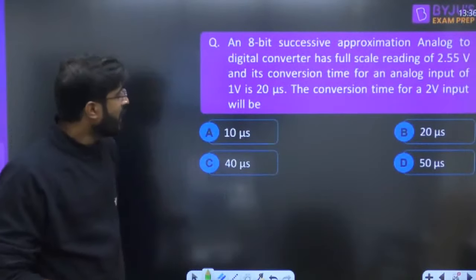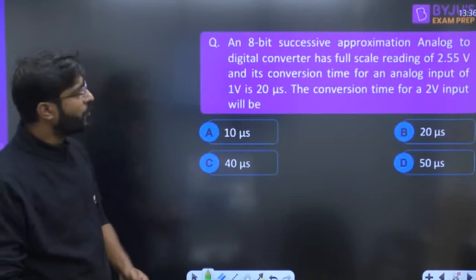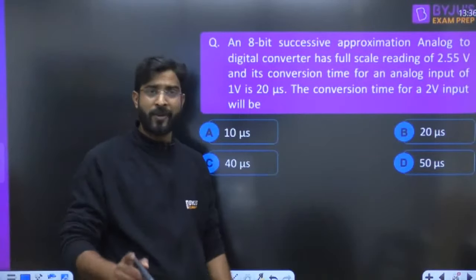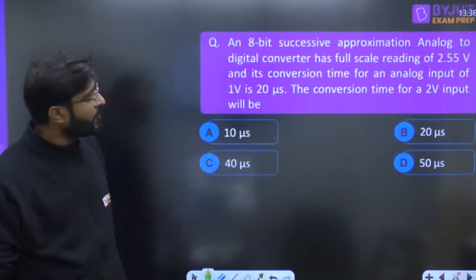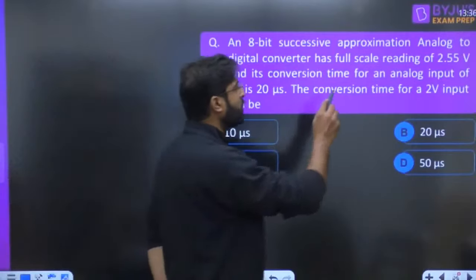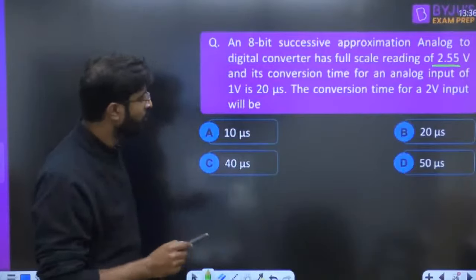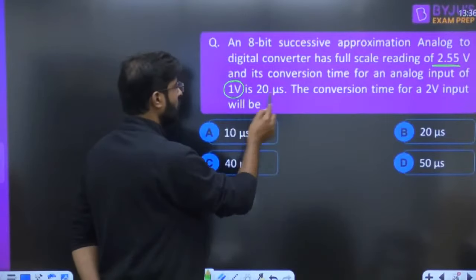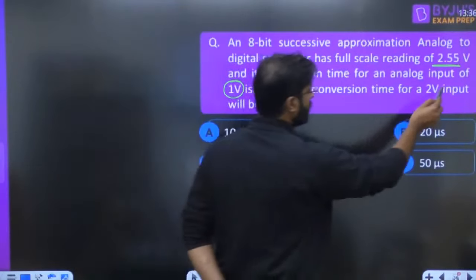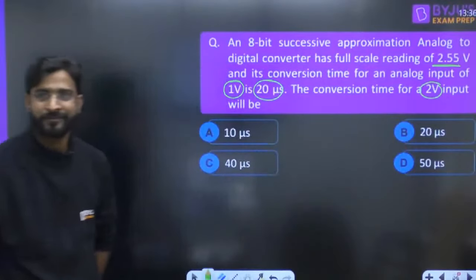Everyone, in the 8-bit successive approximation analog to digital converter, a SAR type ADC is given. The full scale reading is 2.55 volt, VFS is also given. For 1 volt, the conversion time is 20 microsecond. Then what should be the conversion time for 2 volt?